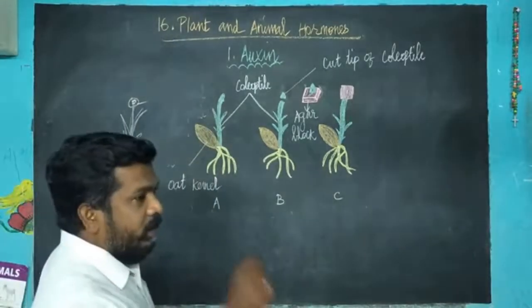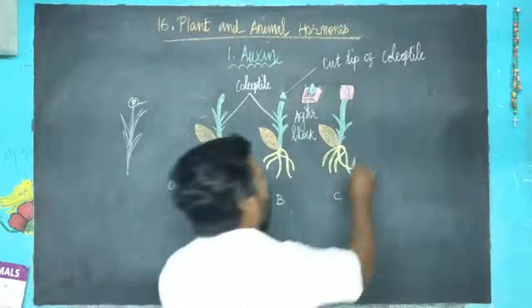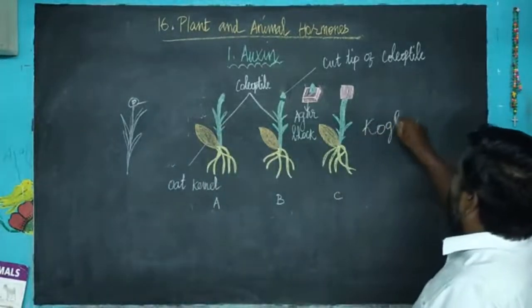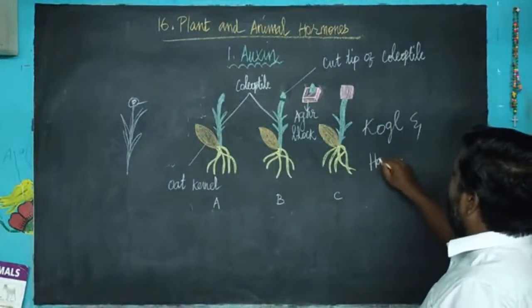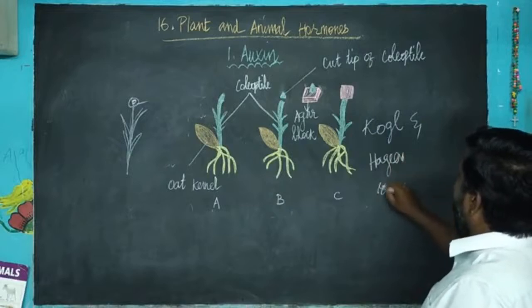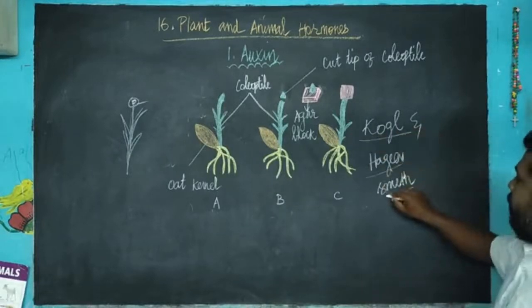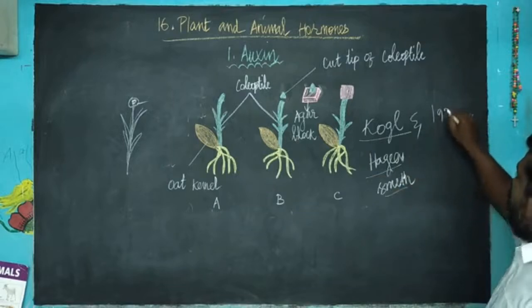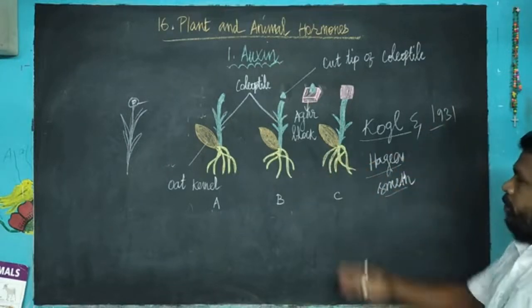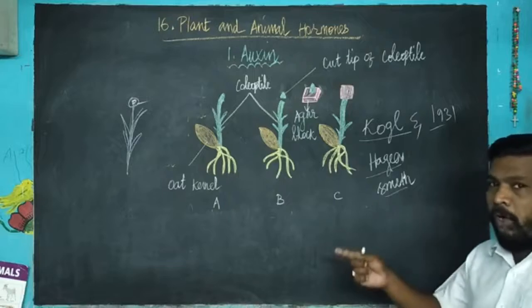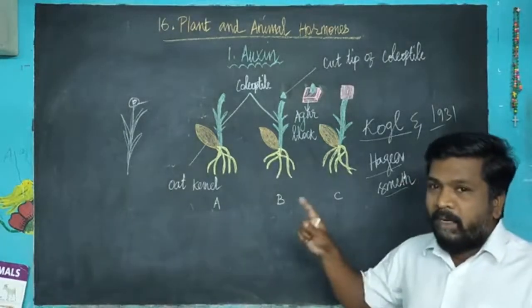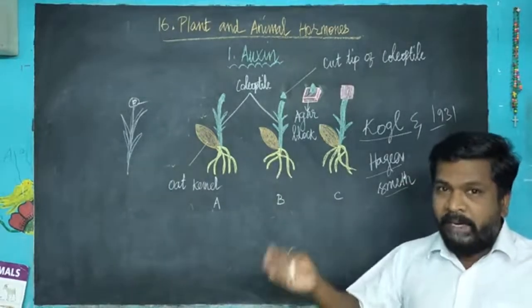Auxin was first isolated by Kogl and Haagen-Smit in the year 1931. Only two people did it. So I already told you auxin was the first hormone to be discovered in the plant.